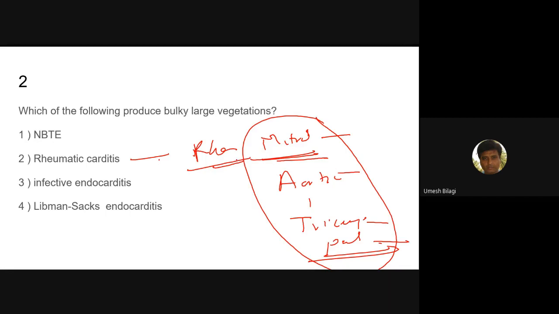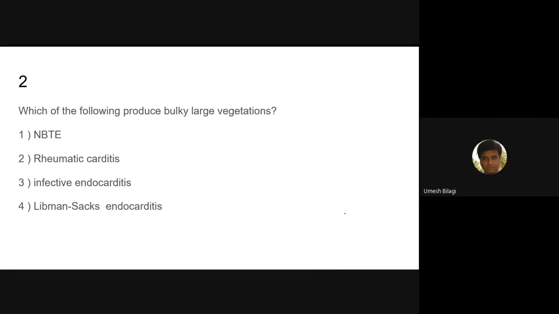Which is the commonest valve involved in rheumatic heart disease? Mitral. And they may give the order and ask you to pick the right order of frequency. They expect you to know everything about rheumatic heart disease.